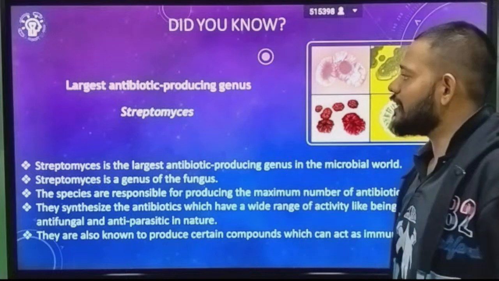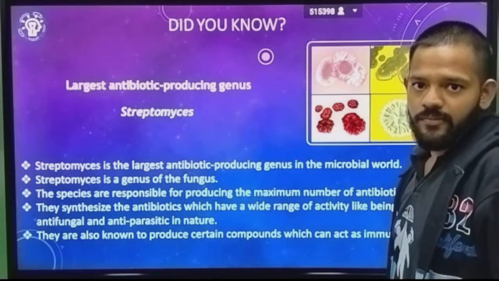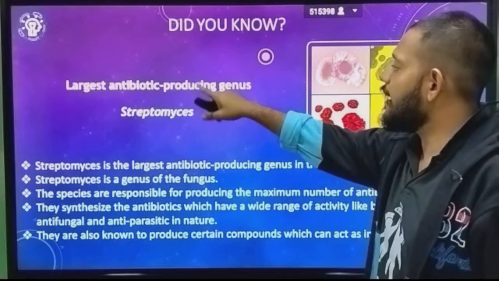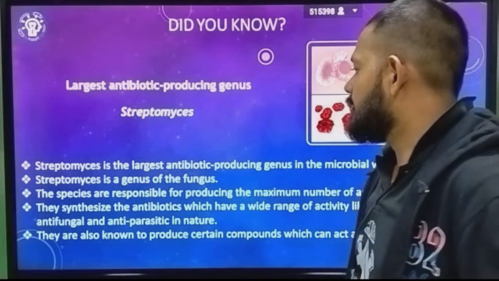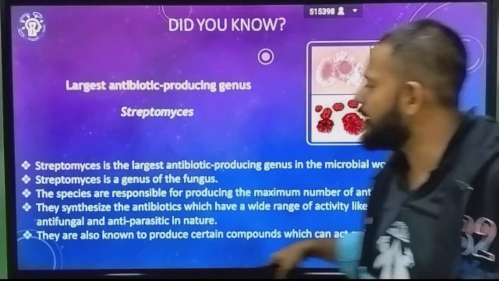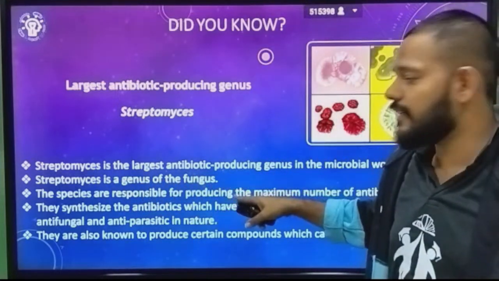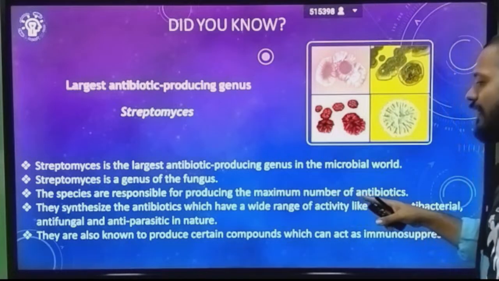Next, the largest antibiotic producing genus is Streptomyces. Did you know the largest antibiotic producing genus is Streptomyces? Streptomyces is the largest antibiotic producing genus in the microbial world. Streptomyces is a genus of fungus. Its species are responsible for producing the maximum number of antibiotics.